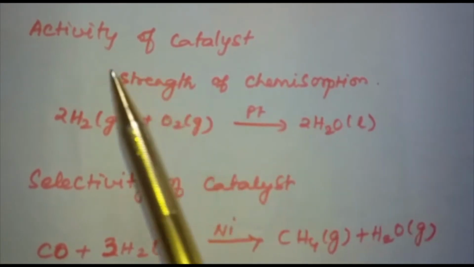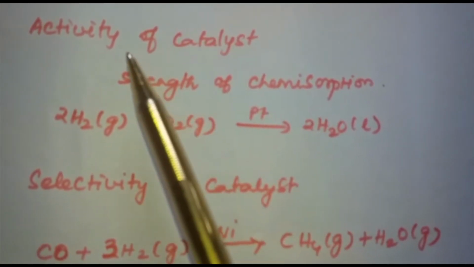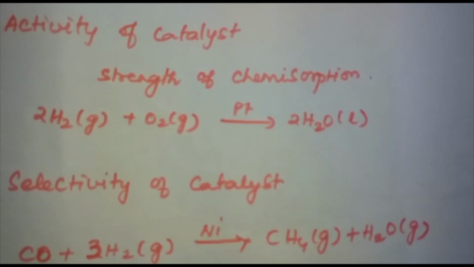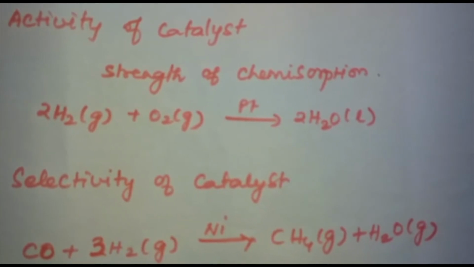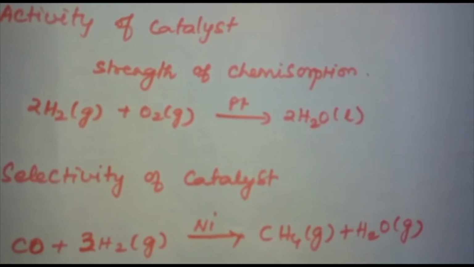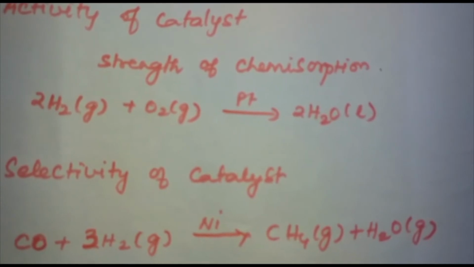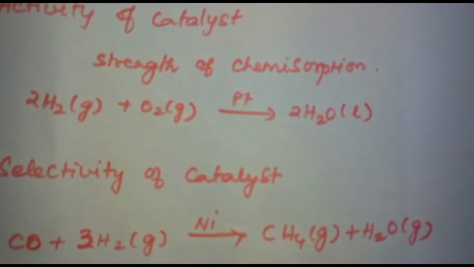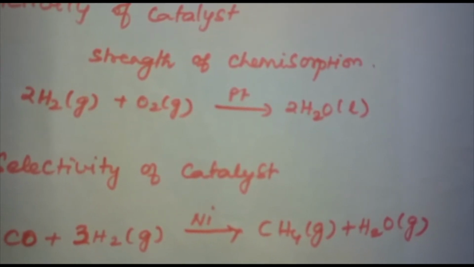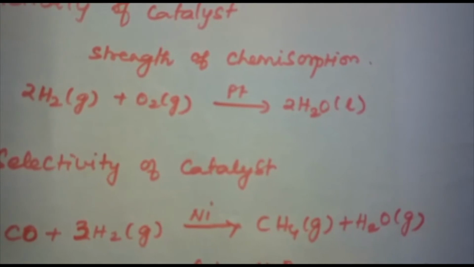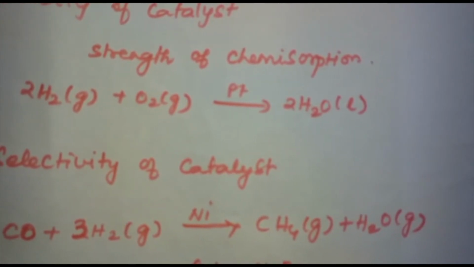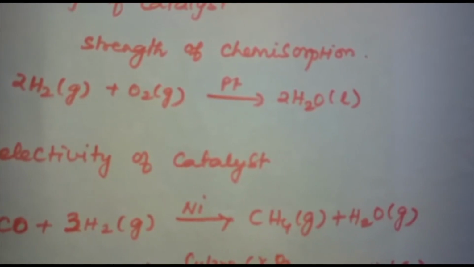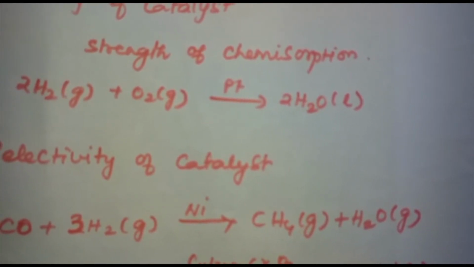Next is the activity of a catalyst. The activity of a catalyst depends on the strength of chemisorption. How is it so? The activity of a catalyst depends upon the strength of chemisorption to a larger extent. The reactants must get adsorbed reasonably strongly. They should not get bonded too strongly, but it should be strong. They must not get adsorbed so strongly that they are immobilized, and other reactants are left with no space on the catalyst surface for adsorption.